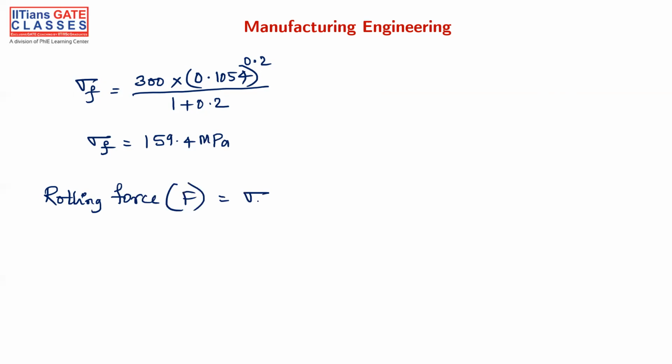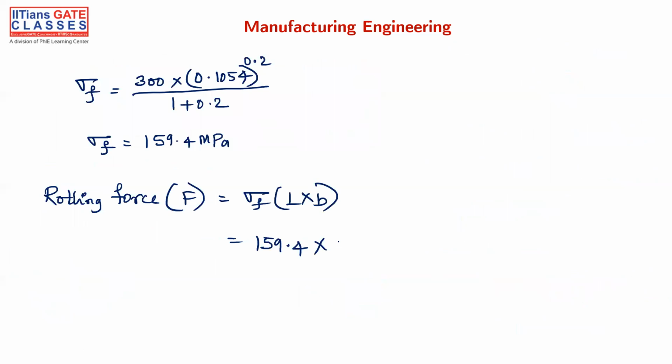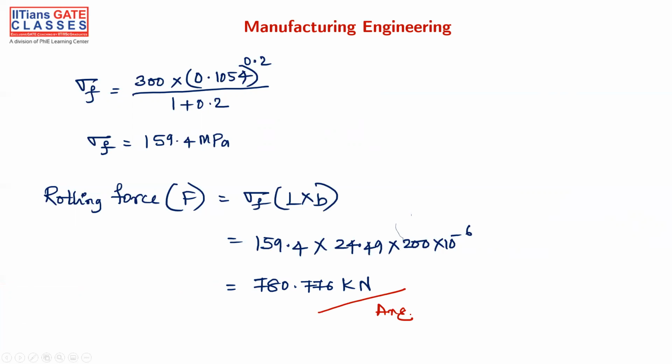And rolling force we can find as F equal to sigma F into contact length into B. Sigma F is 159.4 into contact length 24.49 mm into width 200 mm. Converting that into meters, into 10 to the power of minus 6, and he's asking in kilonewtons, you'll get 780.776 kilonewtons. Okay, this is the answer. 780.776.